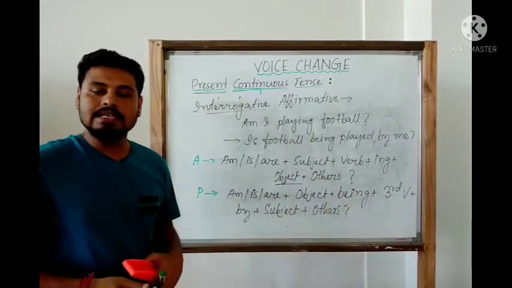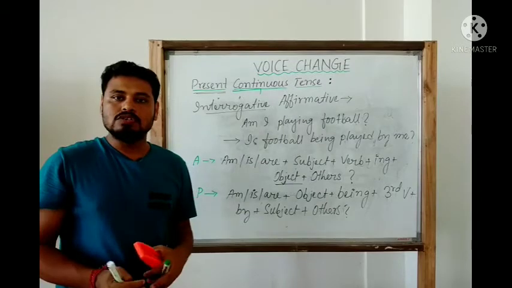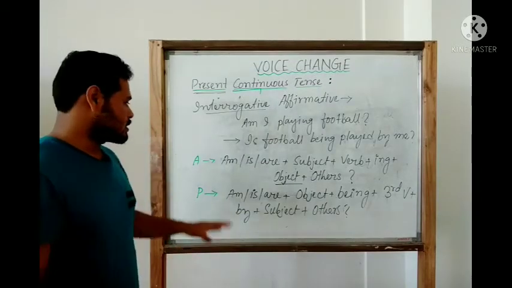And obviously at the end you need to put the note of interrogation.